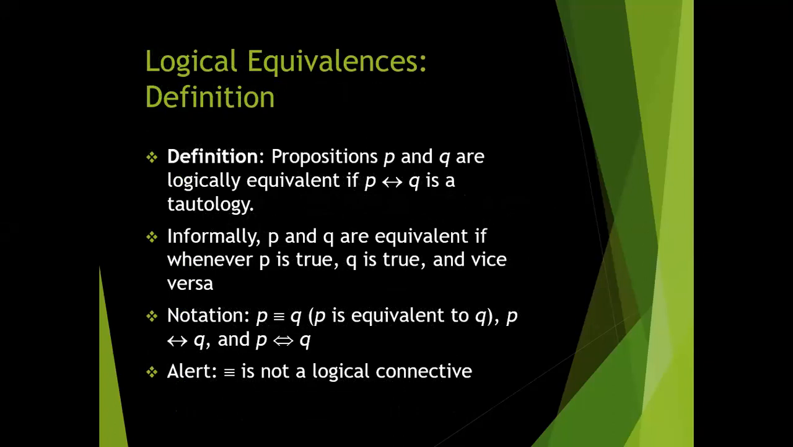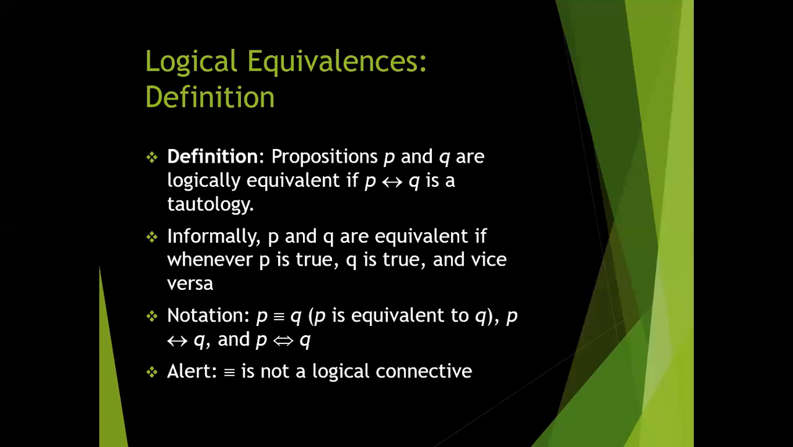Logical equivalence definition: propositions P and Q are logically equivalent if P biconditional Q is a tautology. Informally, P and Q are equivalent whenever P is true, Q is true, and vice versa. Means same truth table. We have to find the same truth table. This proves that if P is true, then Q must be true at any given condition. At the same condition, if P is true, then Q must be true. If P is false, then Q must be false. This is the basics of equivalence.